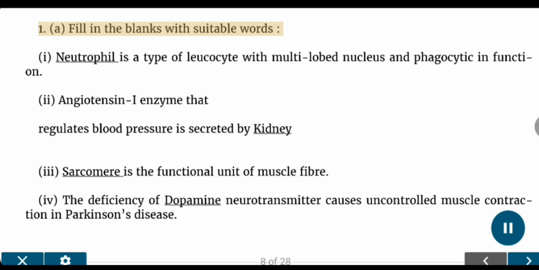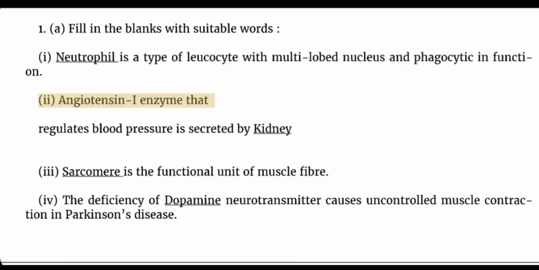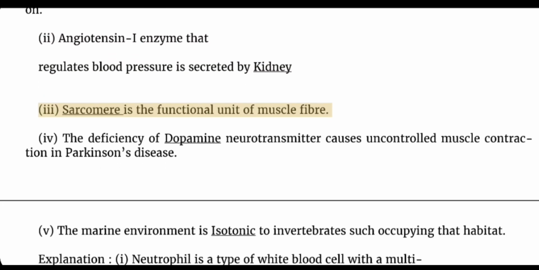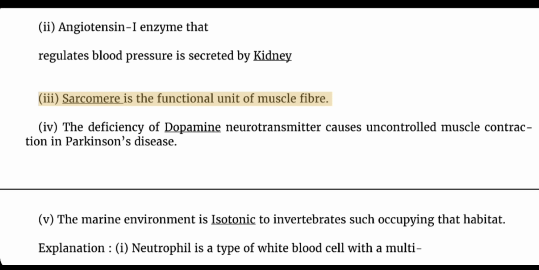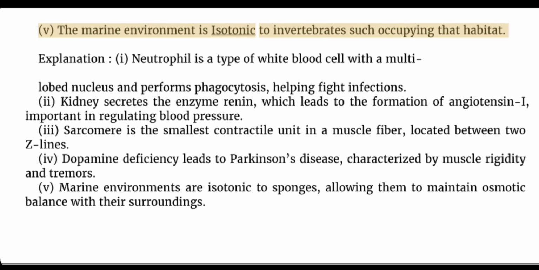One. A. Fill in the blanks with suitable words. I. Neutrophil is a type of leukocyte with multi-lobed nucleus and phagocytic in function. II. Renin enzyme that regulates blood pressure is secreted by kidney. III. Sarcomere is the functional unit of muscle fiber. IV. The deficiency of dopamine neurotransmitter causes uncontrolled muscle contraction in Parkinson's disease. V. The marine environment is isotonic to invertebrates such as sponges occupying that habitat.